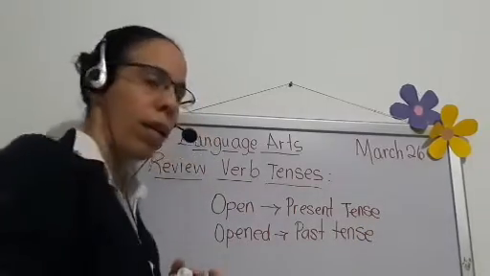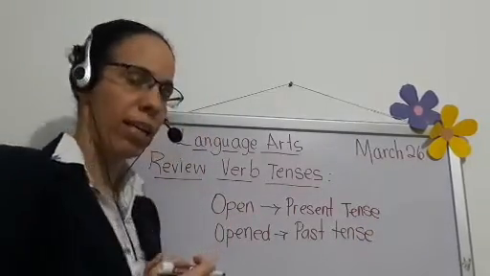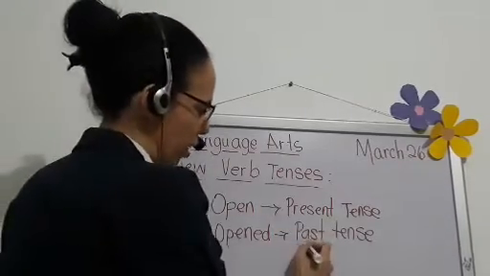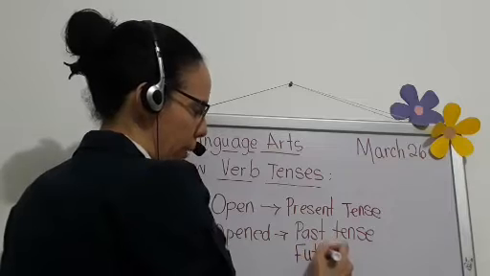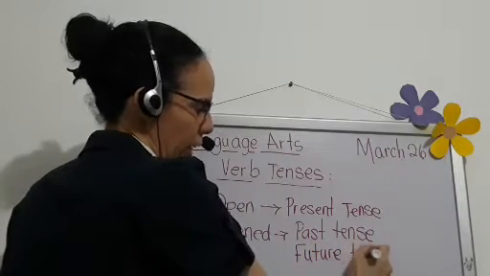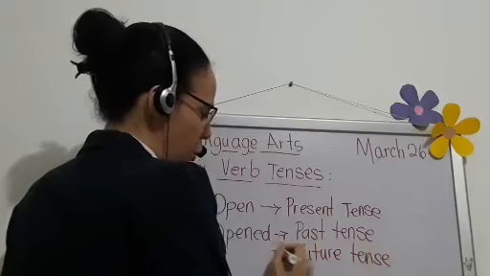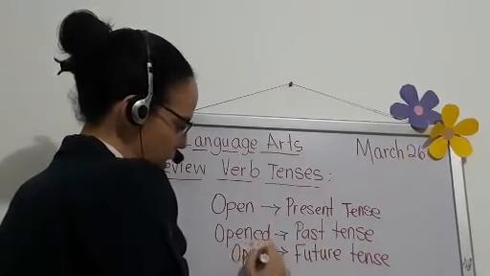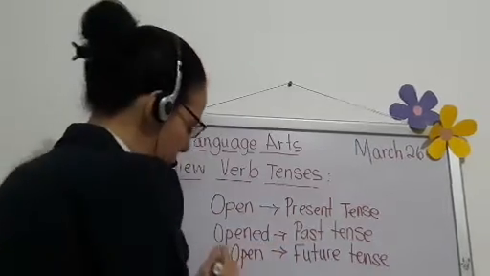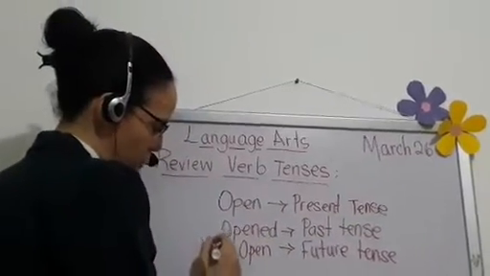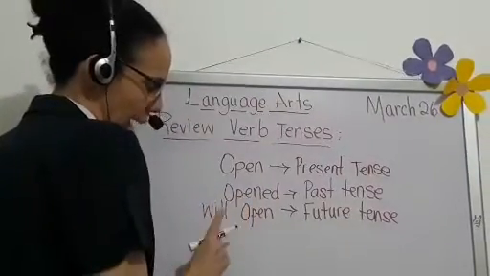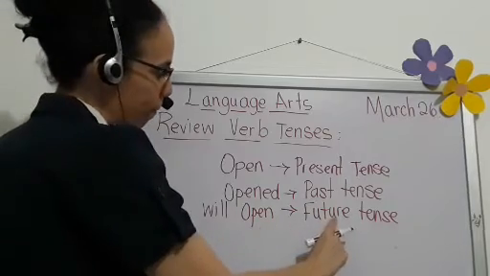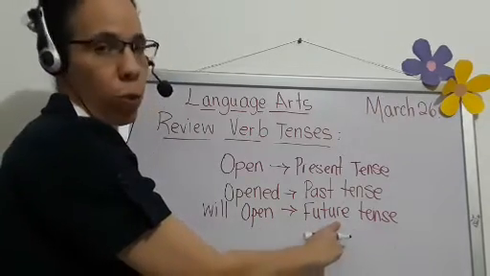Now, if you want to write that verb that is in present or in past and you want to take it to the future tense, what do I do, Teacher Maria? Easily. We take the main verb, rewrite it down, and before the verb, we will use the helping verb will. Adding will before the main verb will turn your sentence into the future.